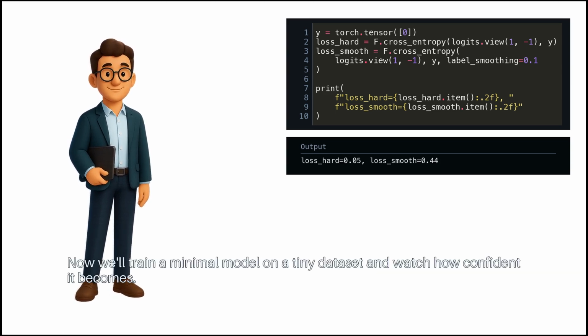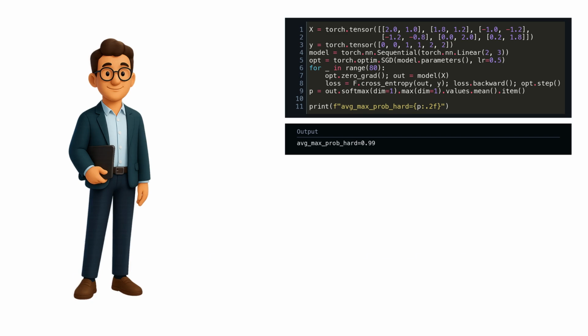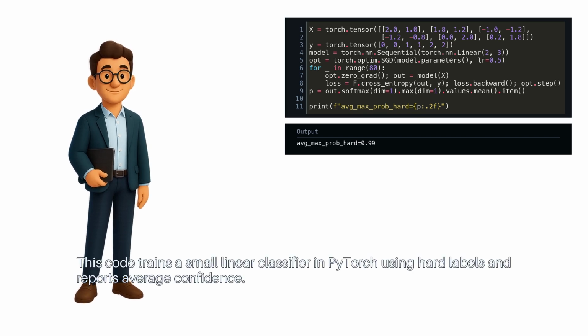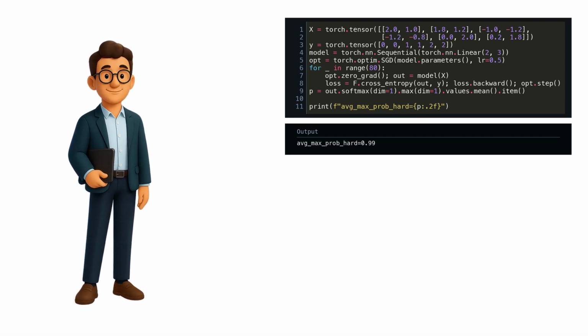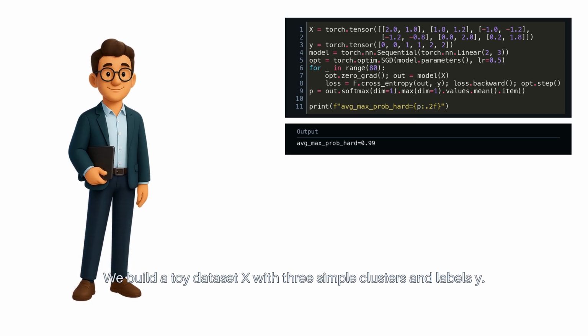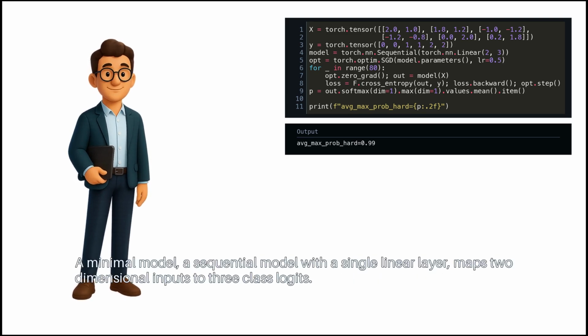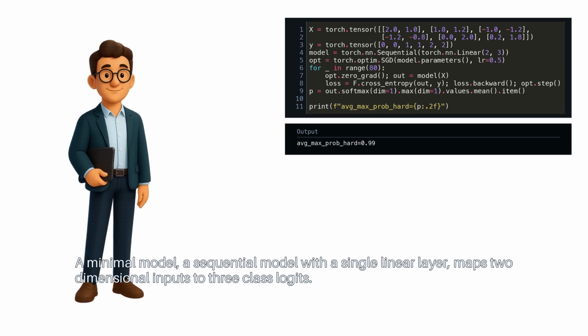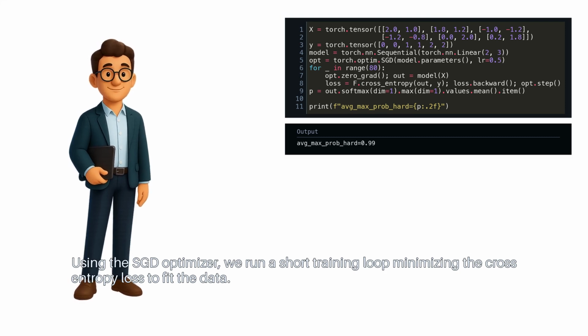Now, we'll train a minimal model on a tiny dataset and watch how confident it becomes. This code trains a small linear classifier in PyTorch using hard labels and reports average confidence. We build a toy dataset X with 3 simple clusters and labels Y. A minimal model, a sequential model with a single linear layer, maps 2-dimensional inputs to 3 class logits. Using the SGD optimizer, we run a short training loop, minimizing the cross-entropy loss to fit the data.